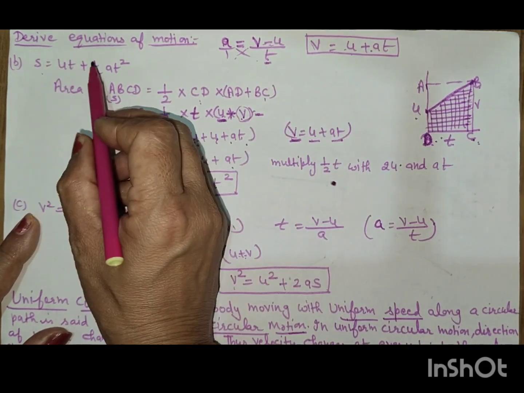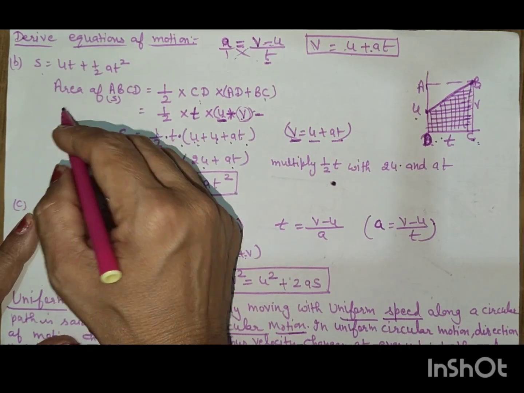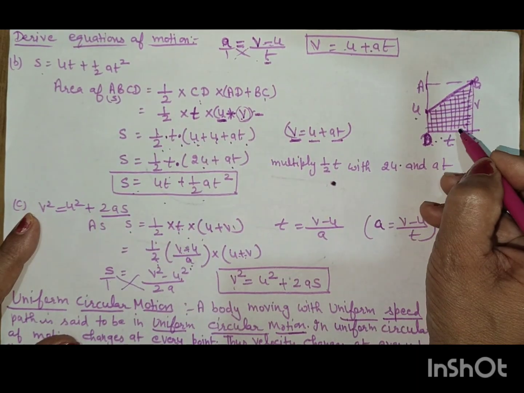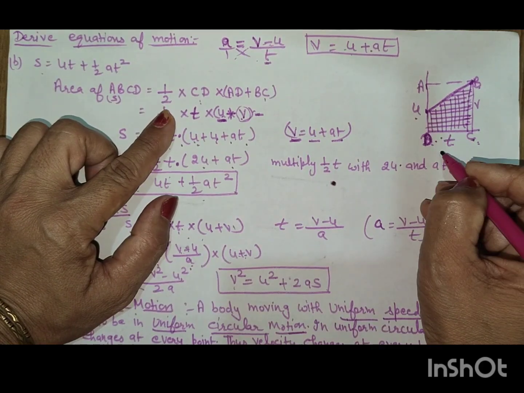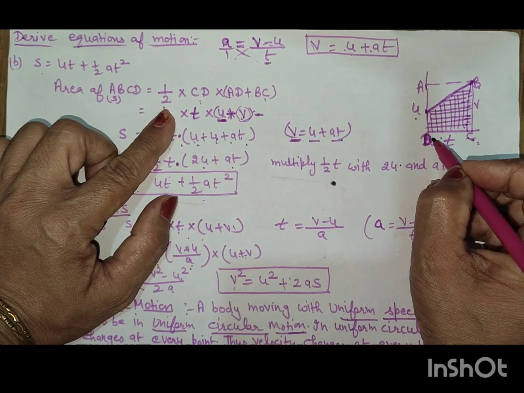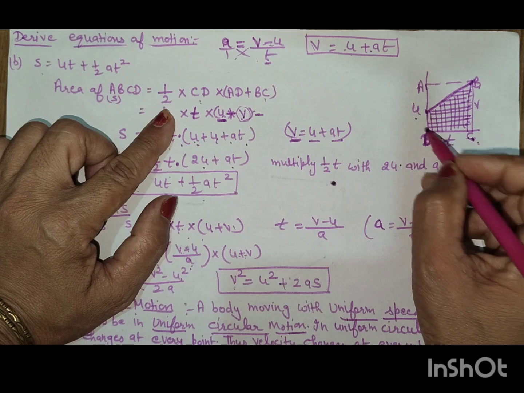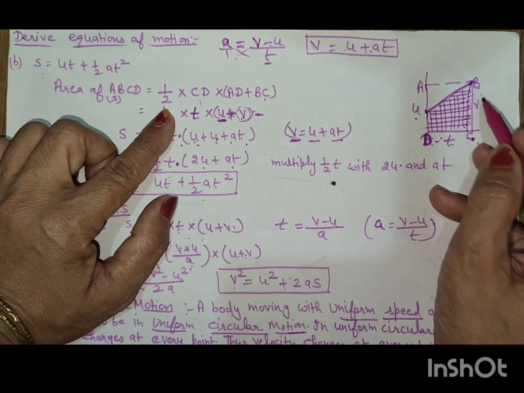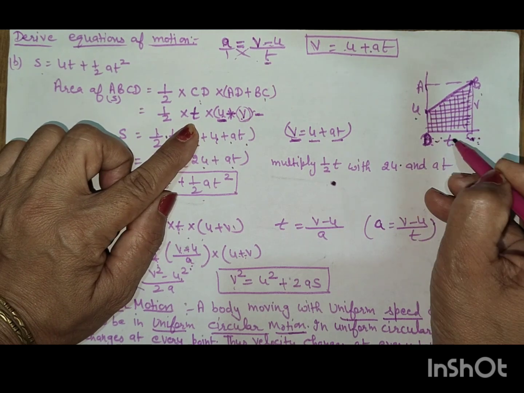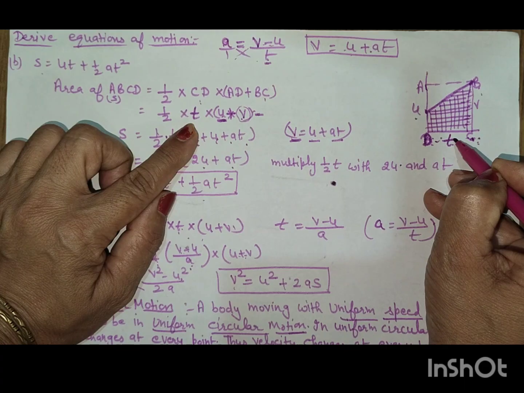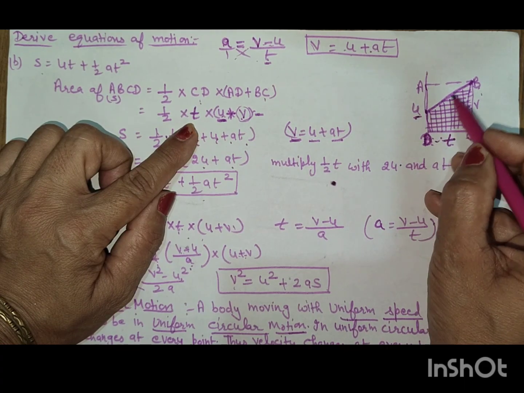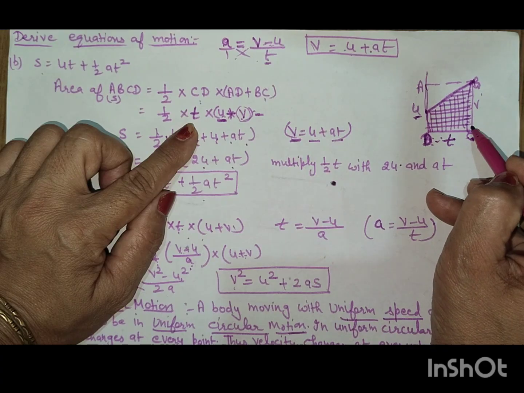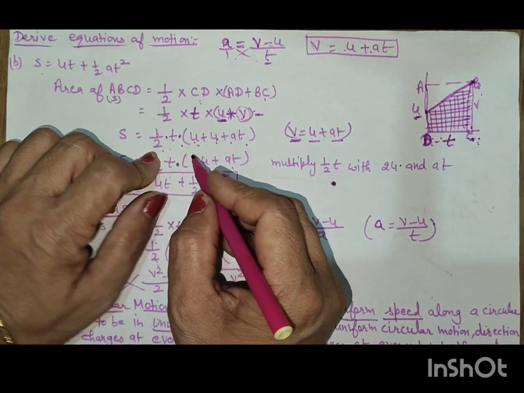Second is s is equal to ut plus half at square. The area of ABCD is equal to half into CD into (AD plus BC). CD is equal to the time taken, AD is the initial velocity, and BC is the final velocity.